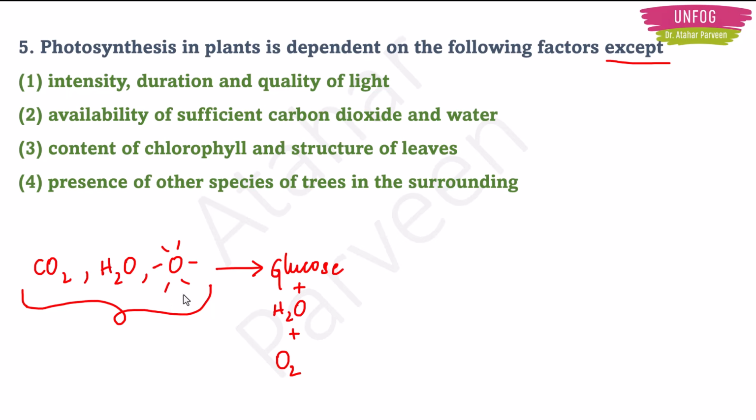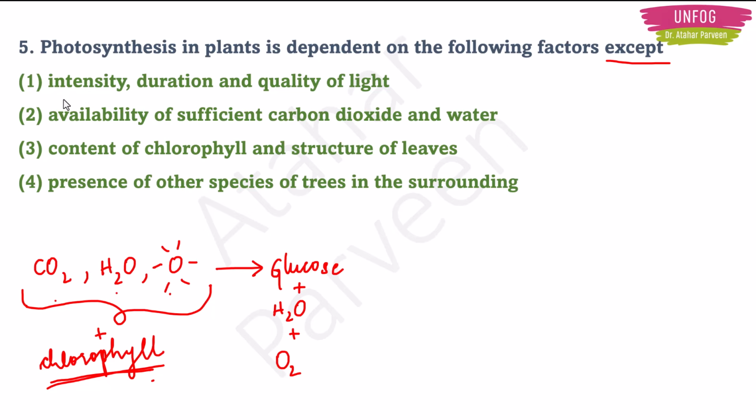And also one more thing we are forgetting, chlorophyll should be there, no? Chlorophyll is the major plant pigment, green colored plant pigment, right? That will help in the photosynthesis process. Without this, photosynthesis cannot happen. So chlorophyll is also one of the most important factors for the process of photosynthesis. Now let us keep all four of these in mind, and we'll see what the options are.